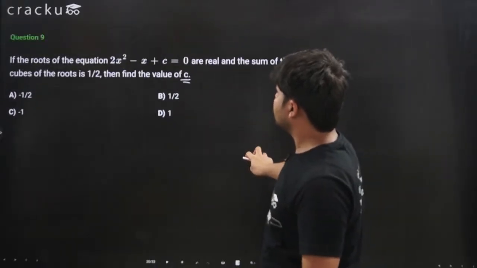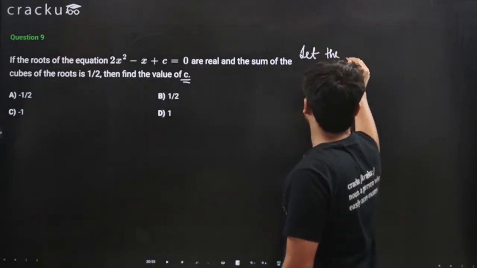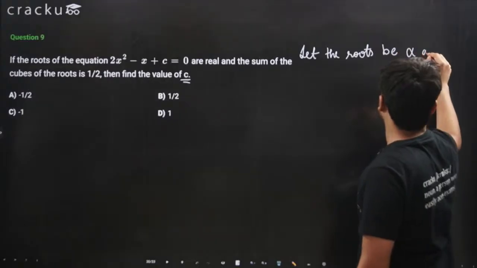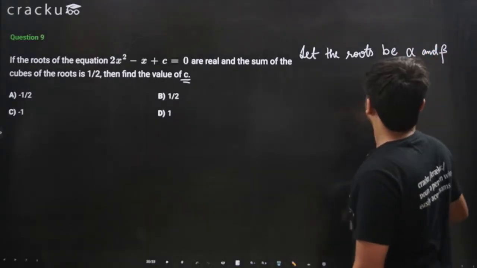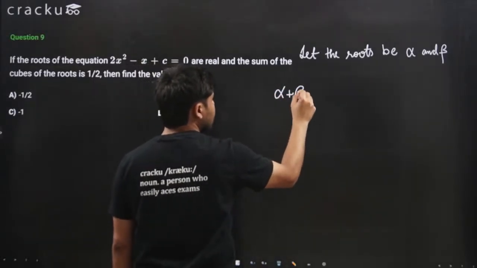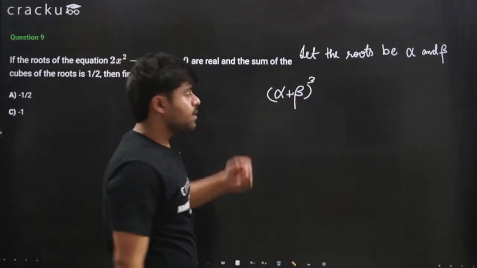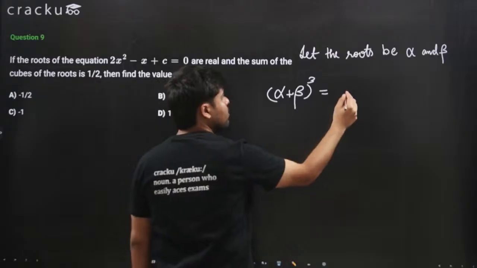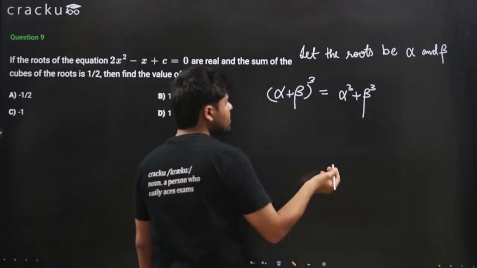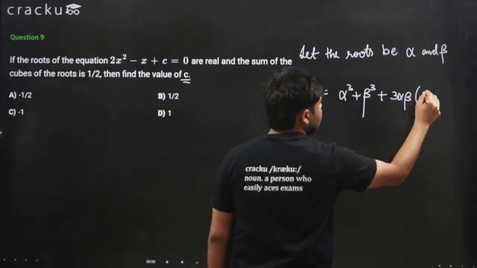Now let the roots be alpha and beta. If the roots are alpha and beta, let's raise alpha plus beta to the power of 3. What is this equal to? We can apply the identity. We'll get alpha plus beta whole cubed is equal to alpha cubed plus beta cubed, and what else? Plus 3 alpha beta, alpha plus beta.